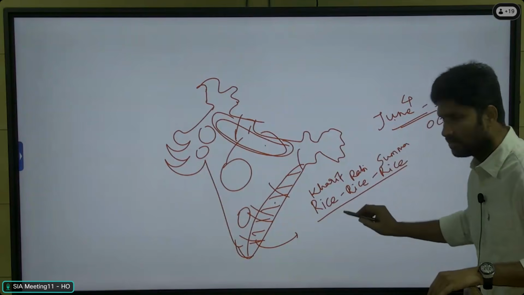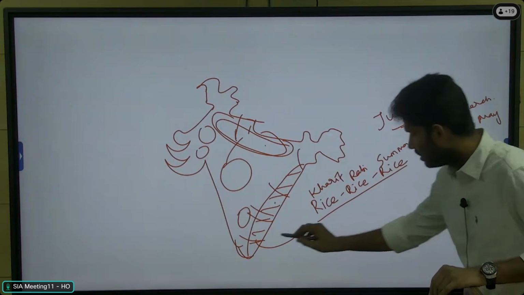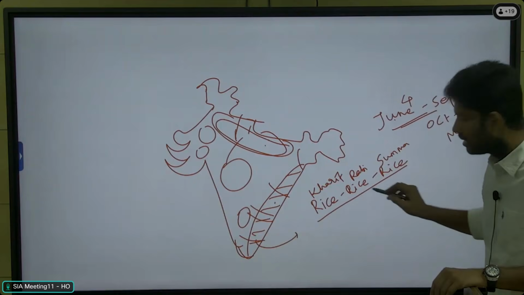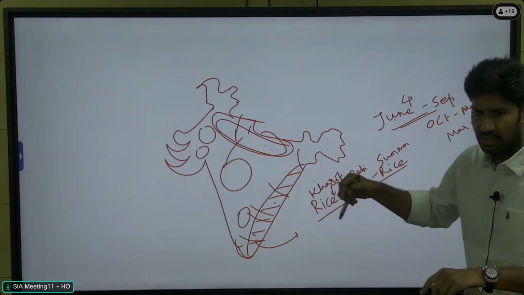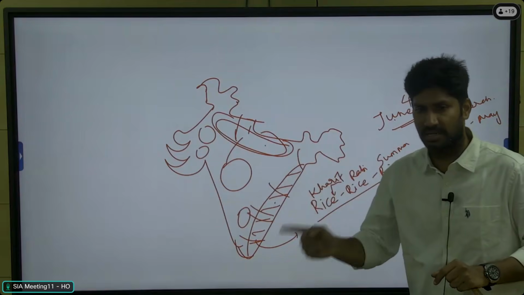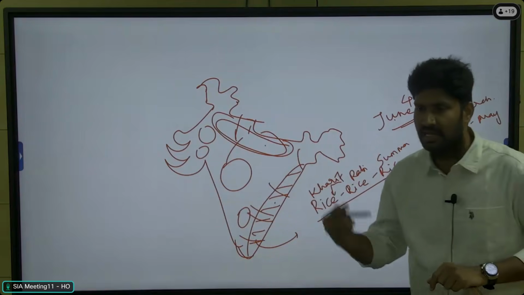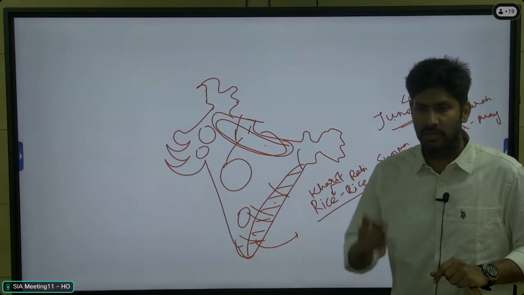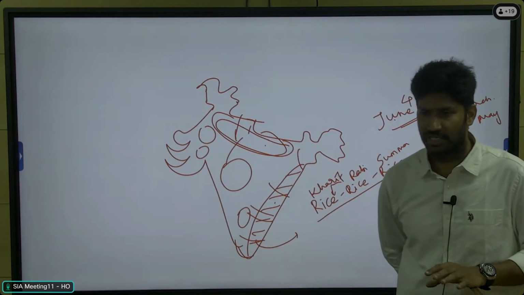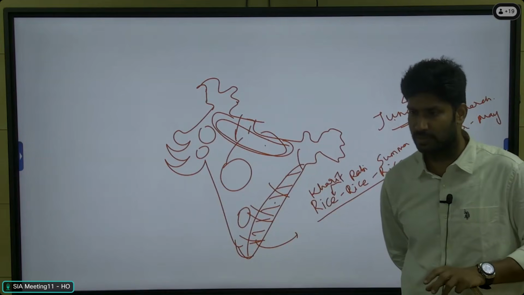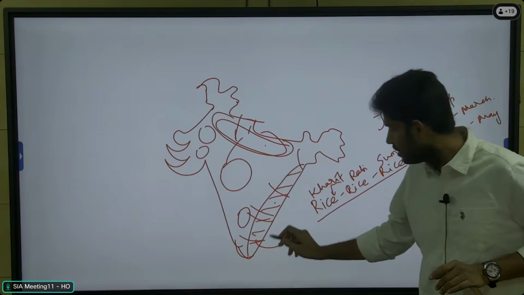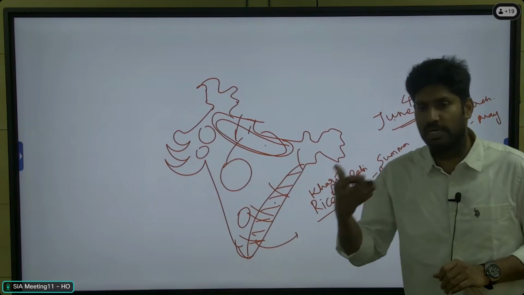So what is the meaning of this rice, rice, rice pattern? In some areas, in the Delta region, the farmers follow this pattern. Kharif season, rice. Then after harvesting of rice, the next season, Rabi season, they go for rice again. And in the next season also they go for rice. You know that rice is one of the highly water consuming crops in agriculture. How is it possible to grow rice in all three seasons? Because of water availability throughout the year.